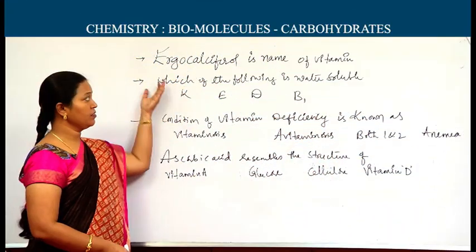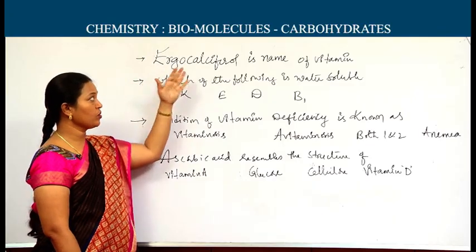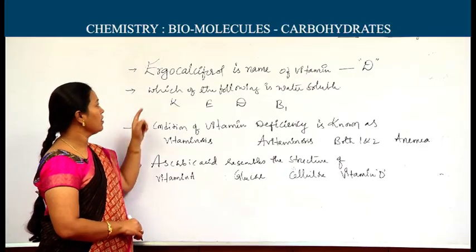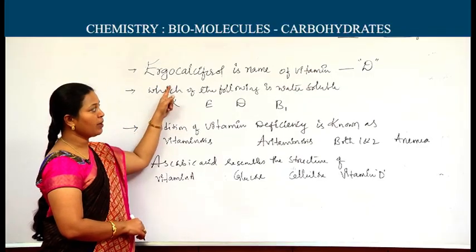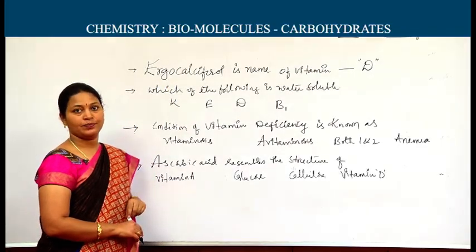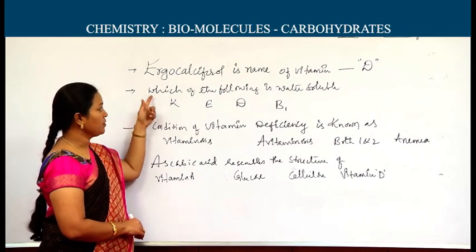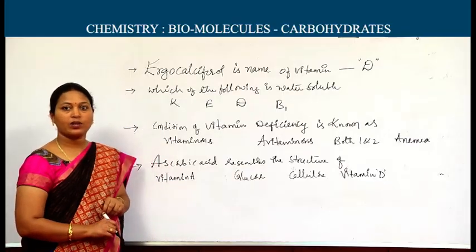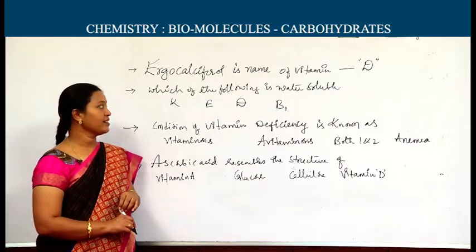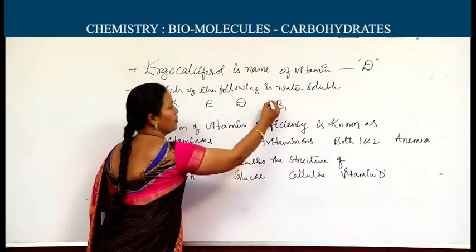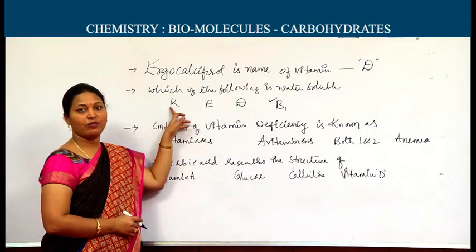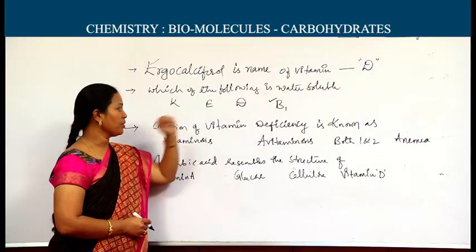Now we will discuss some questions based on vitamins. Ergocalciferol is the name of vitamin D. Second question, which of the following is water soluble? As I said, water soluble vitamins are B and C. Here the answer is B1, whereas A, D, E, K are fat soluble vitamins. So the answer is B vitamin.